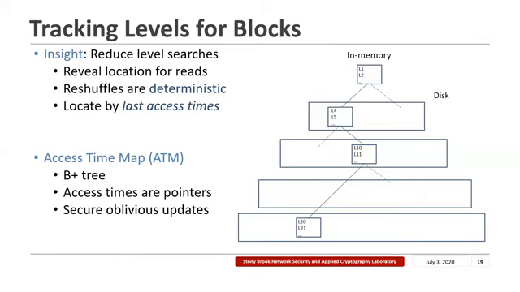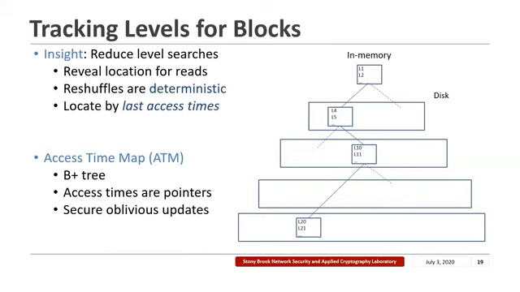The access time map is simply a B+ tree where all the pointers are replaced by access times. The root of the tree is stored at a fixed location on the disk, while the rest of the tree is stored within the ORAM so that it could be securely and obliviously updated.